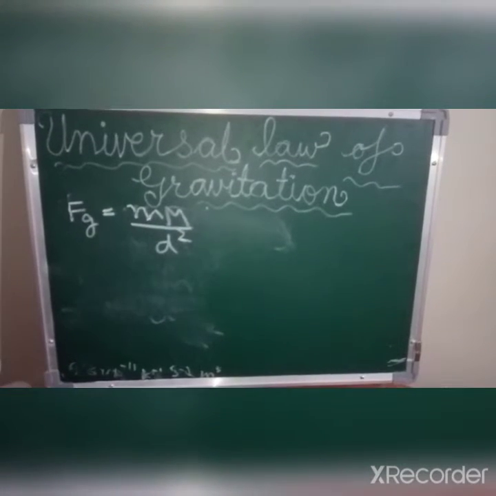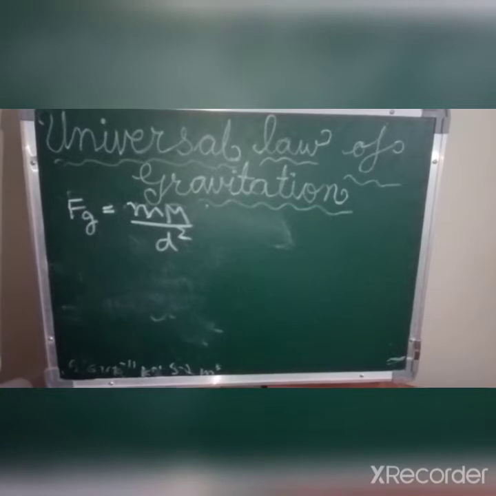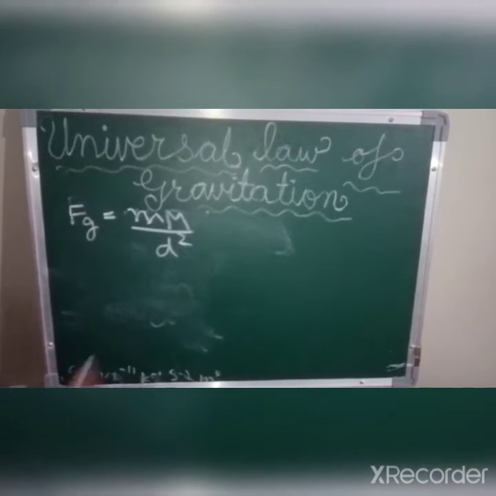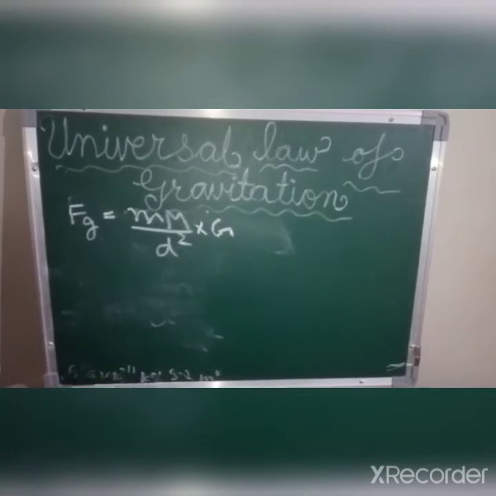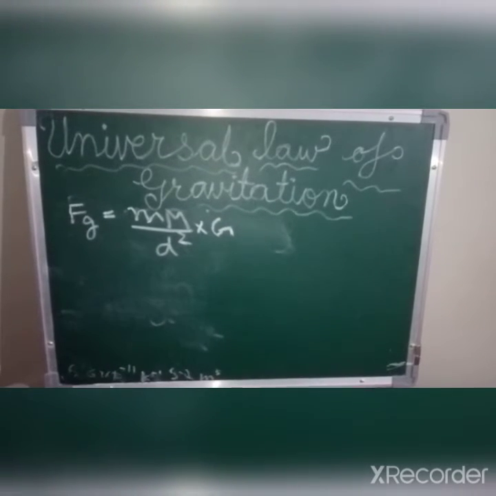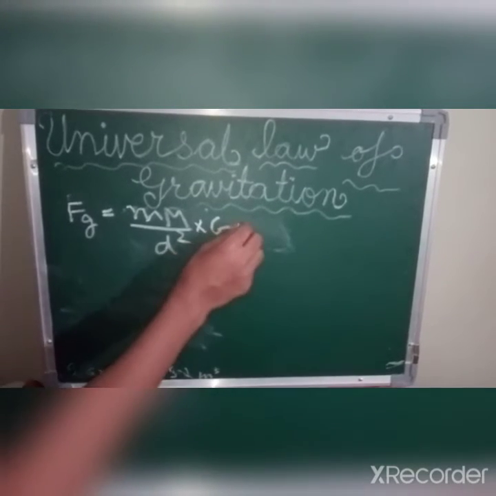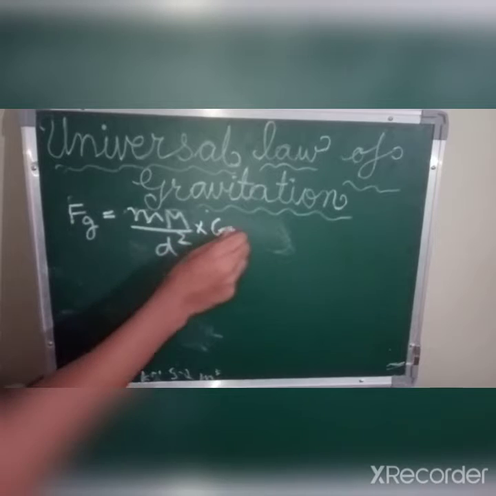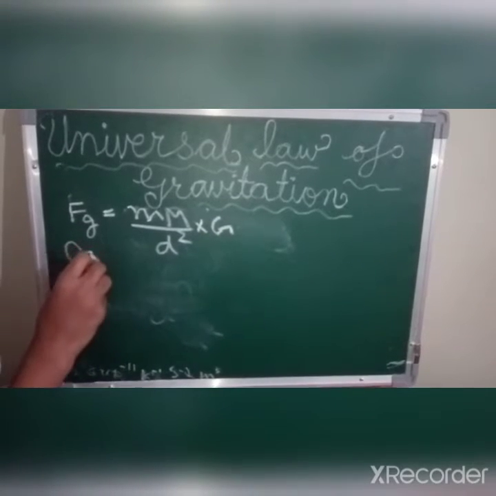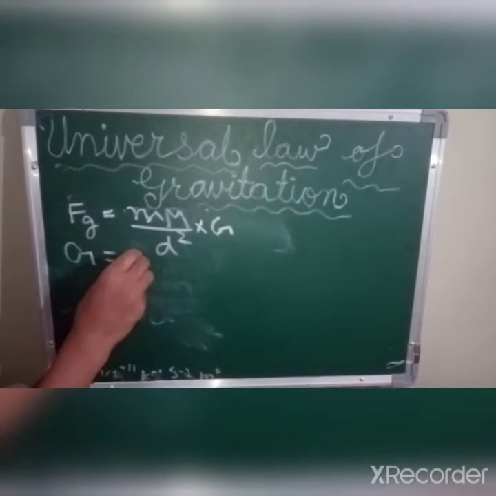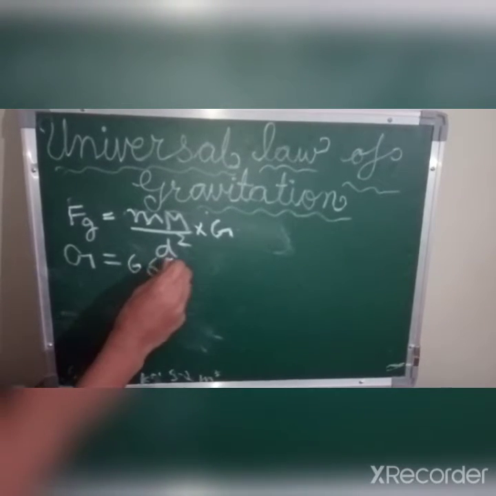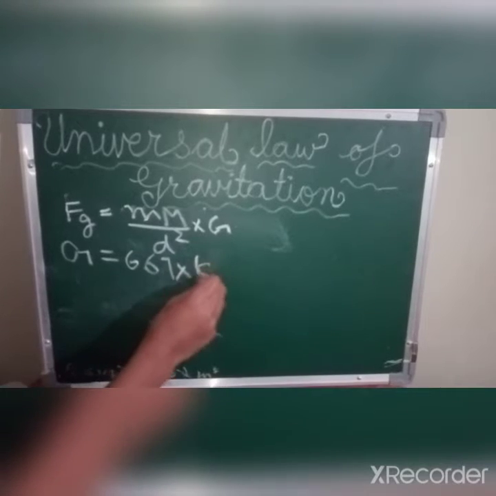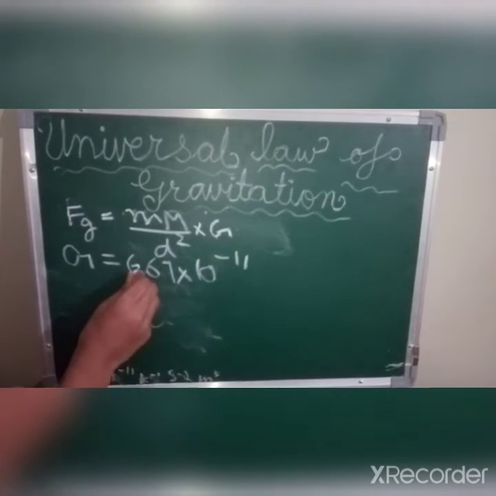This was our earlier relation, and we are converting the relation into equation. So a constant will be multiplied to it, that is capital G, and this capital G stands for universal gravitational constant. And by calculating this capital G, it was found that the numerical value of capital G is equal to 6.67 into 10 to power minus 11.